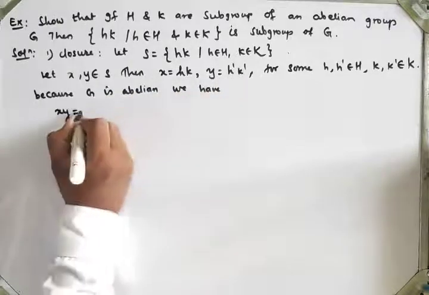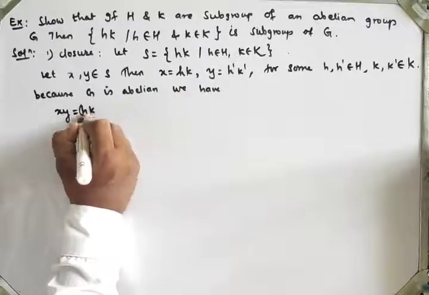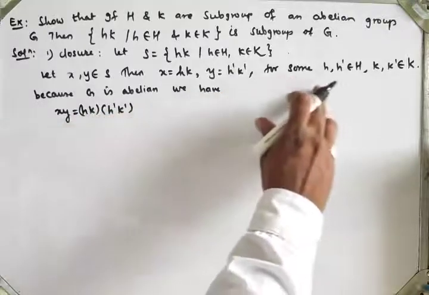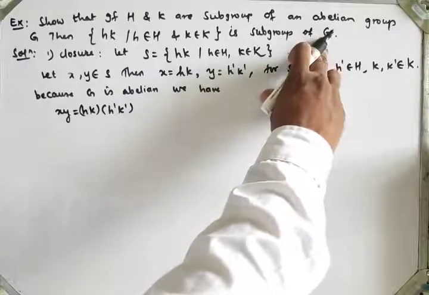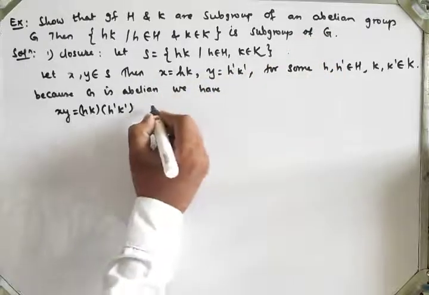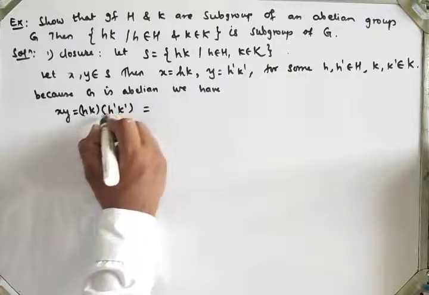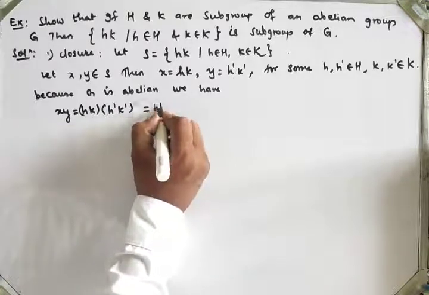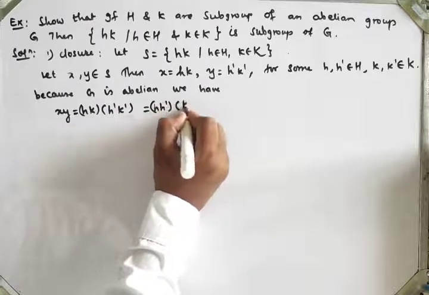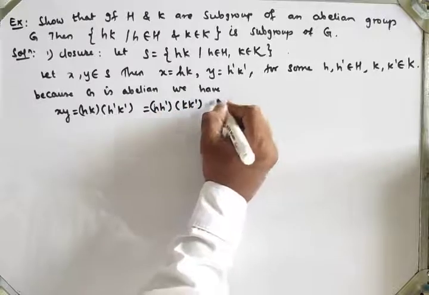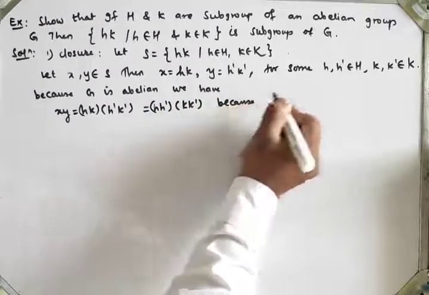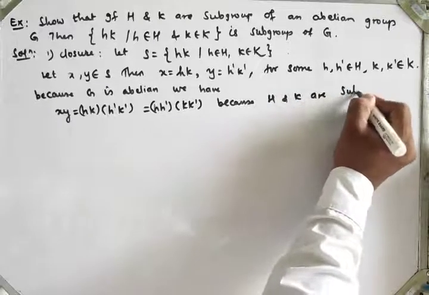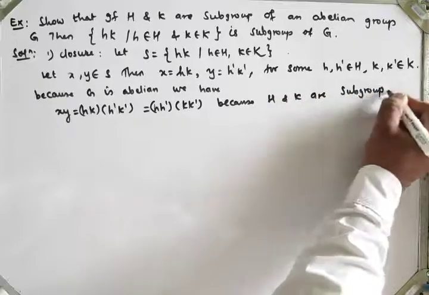So I will write h into k and next is h dash into k dash. And since G is abelian, I will write it as h into h dash into k into k dash, because H and K are subgroups.